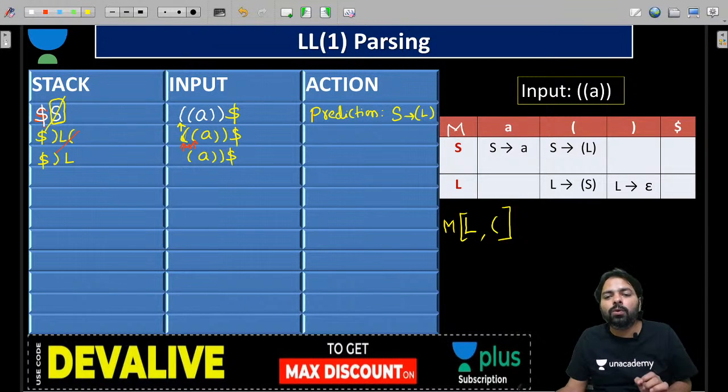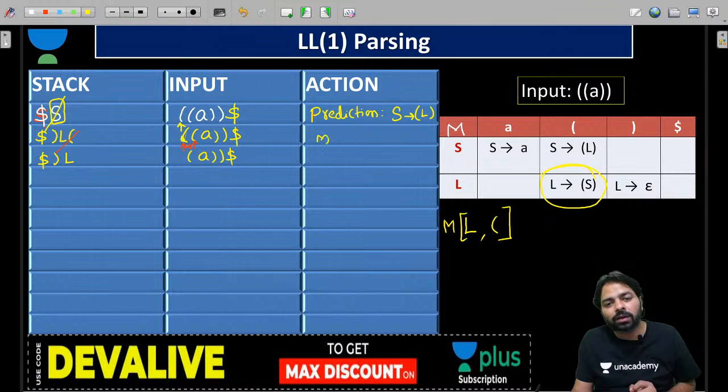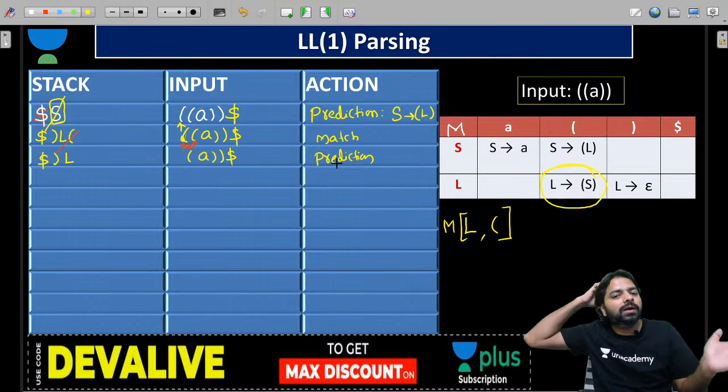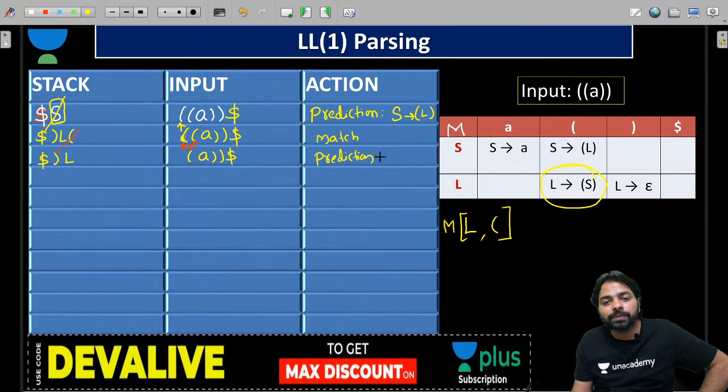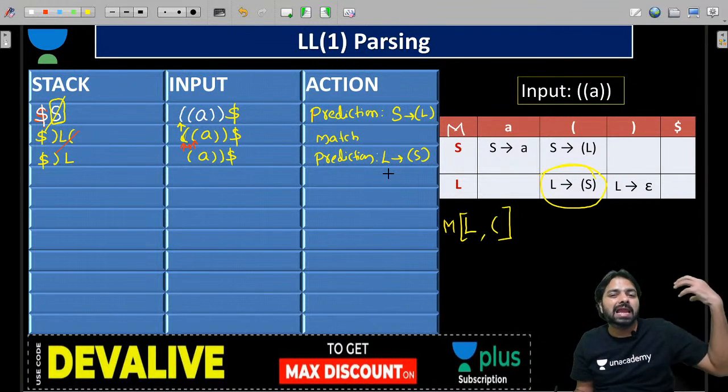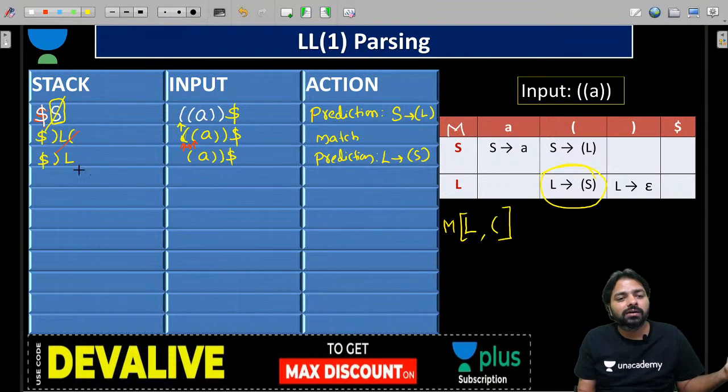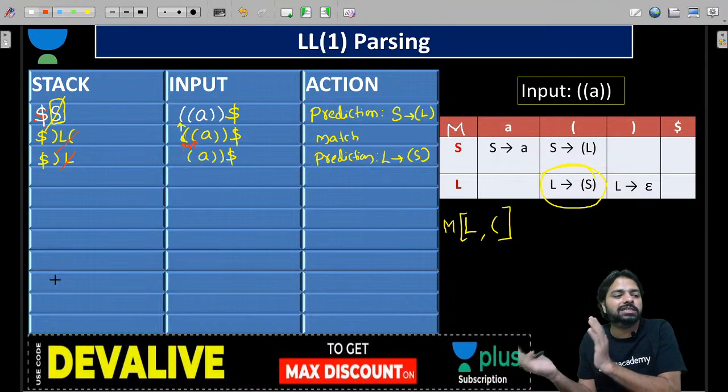Right? Now L comma open parenthesis, we have this production. Again we got a prediction. Previously we got a match. And now we got a prediction. In a match, what did we do? We popped and we incremented the pointer. Now prediction: there is a production. What do you do? Pop the LHS, that is pop the top of the stack, and push the RHS in reverse order.